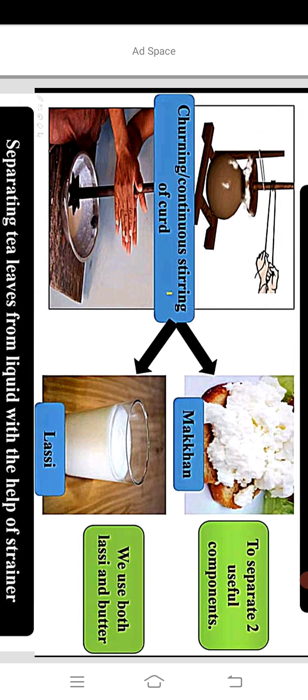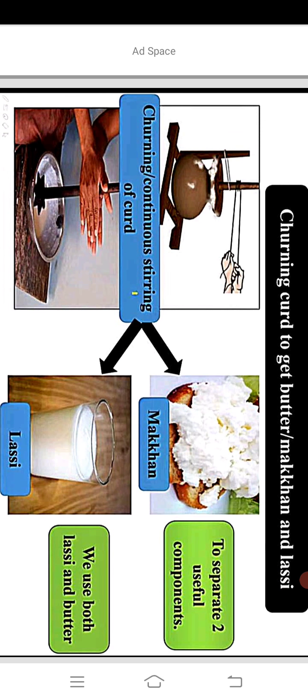See the next picture. This is churning curd to get butter or makhan and lassi. Churning or continuous stirring of curd gives us makhan and lassi. Here we separate two useful components. We use both lassi and butter.